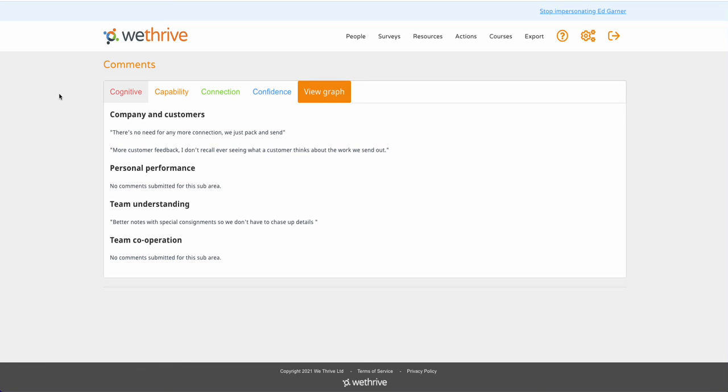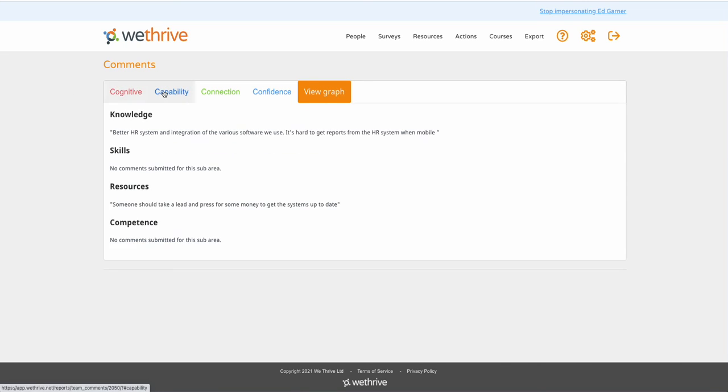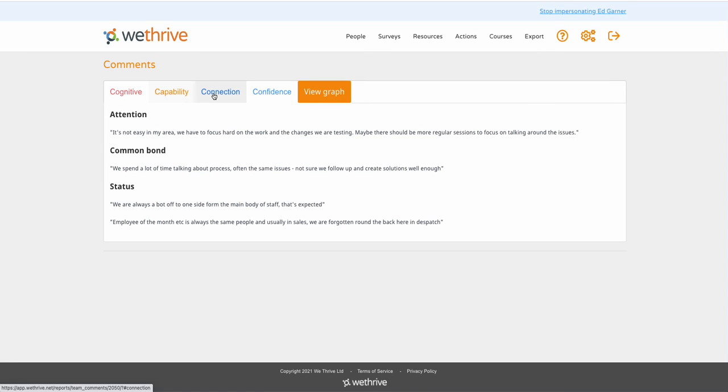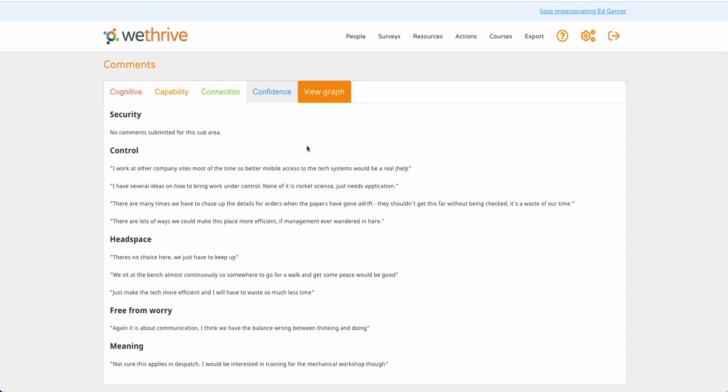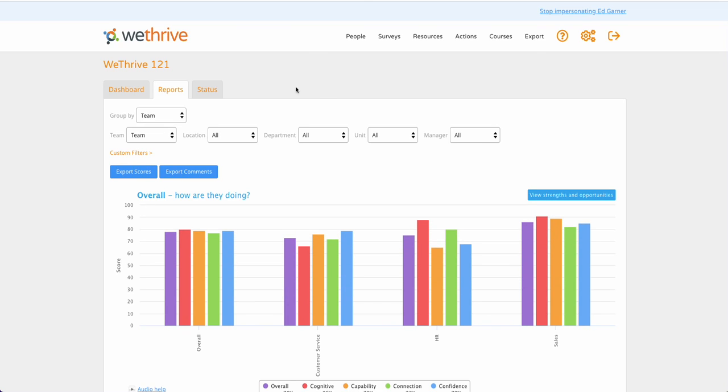of work. You won't have comments in every single area because people are only asked for free text feedback in their lowest scoring areas. But you can flick between the different tabs to see the comments that people have left in the different areas, and this will give you some context over why some scores have come out a little bit lower than others. And you can get back to your graph by clicking on View Graph, and that will take you through to your reports page.